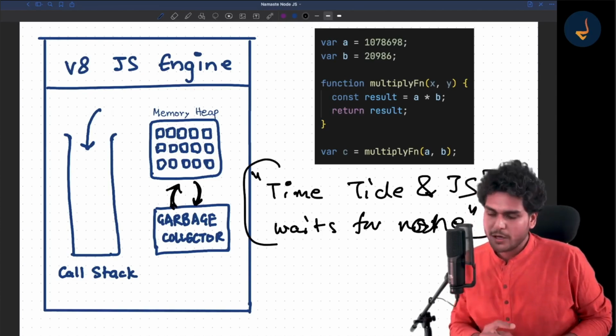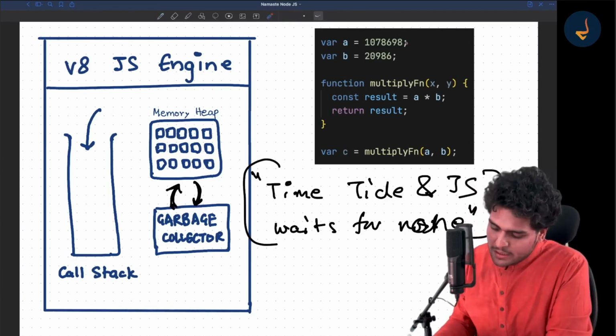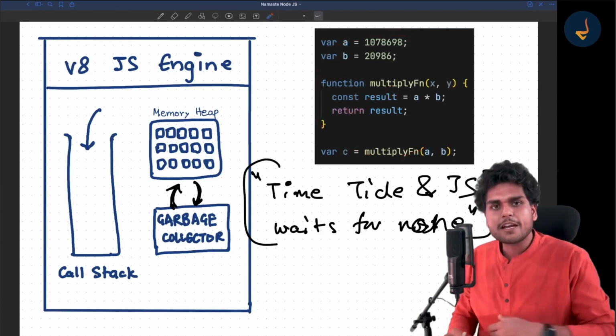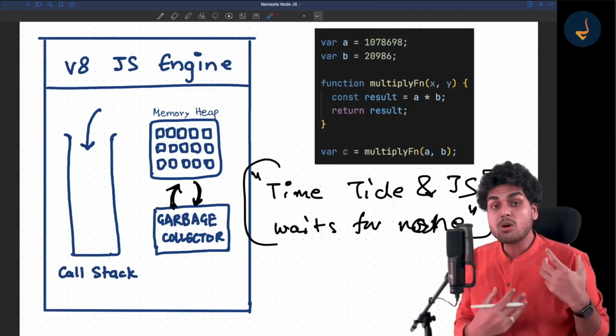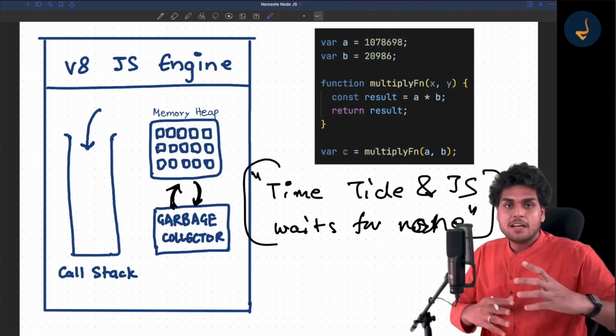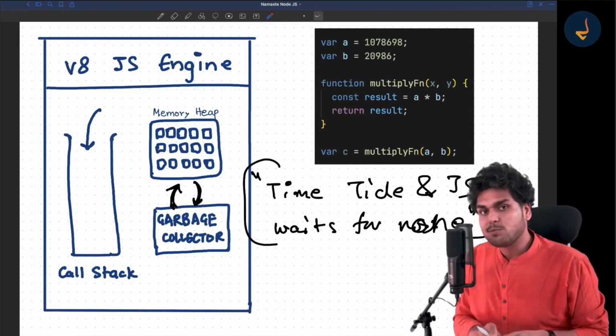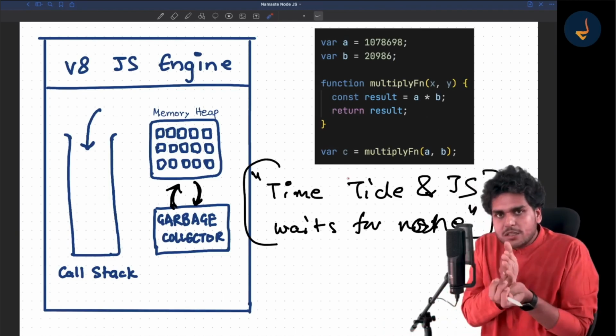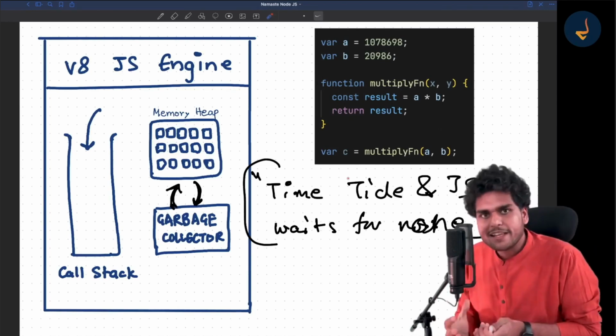What happens? Because when you are writing Node.js code, you don't write only synchronous code. There can be API calls in between, there can be file handling in between, there can be so many things in between. How does the JavaScript engine execute all of this? Let me explain that in the next slide. I hope you have understood this. If you have not understood till this point, go back, rewatch the video and then come back over here.